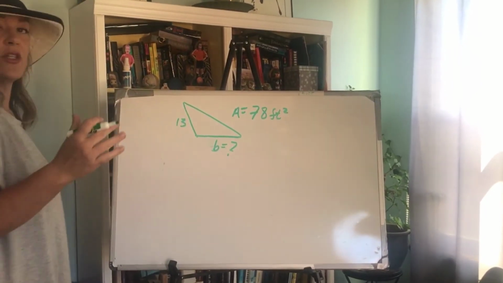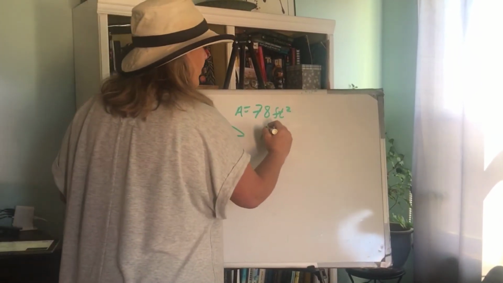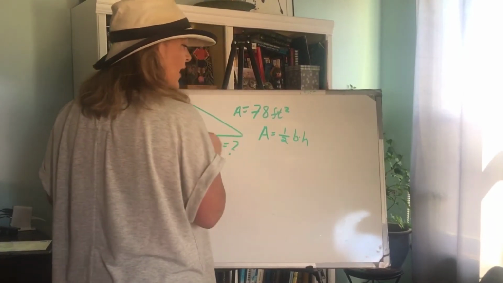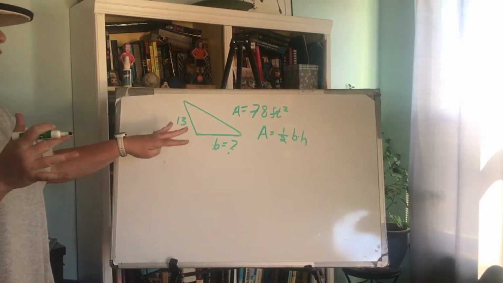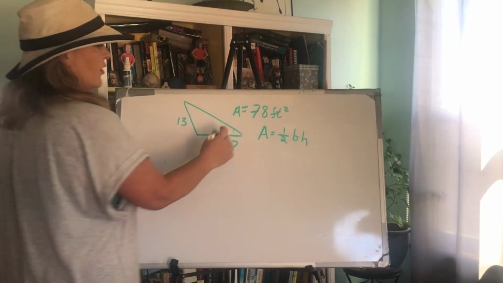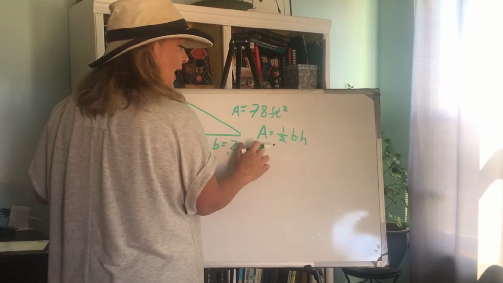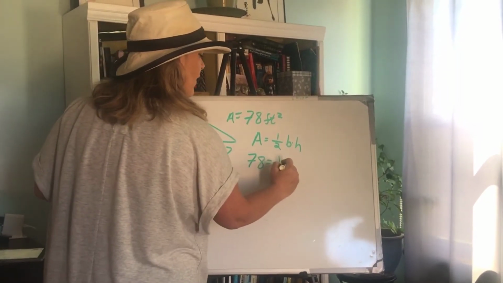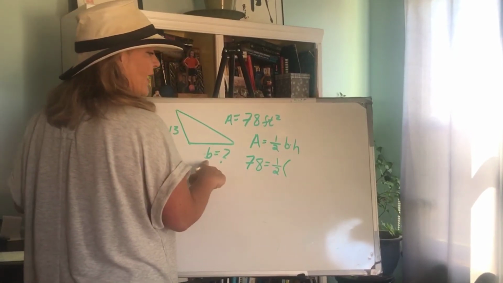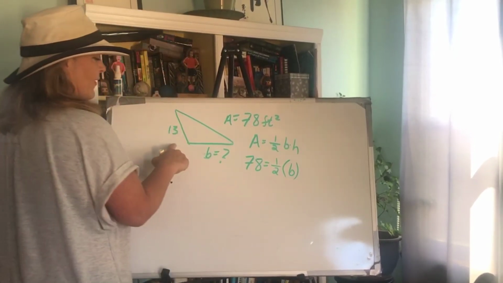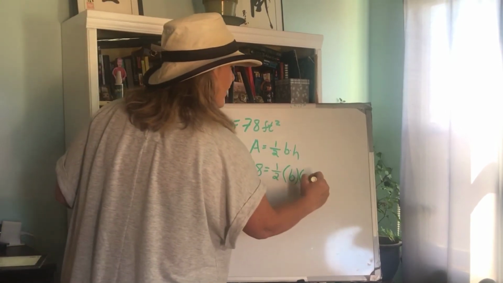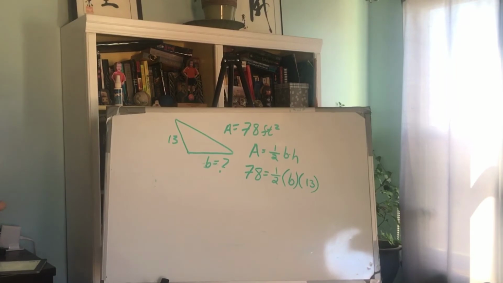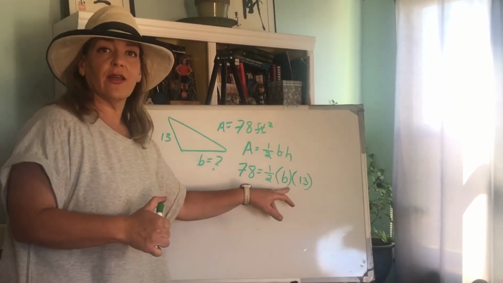So first, what we do is we write an equation. Area equals 1/2 base times height. Now we fill in the equation with our knowns. So we know the area, so everywhere we see an A, right, plug and chug, we put a 78. Then I keep my 1/2. Everywhere that I see a B, I leave B because I don't know B, that's my variable. Everywhere I see height, I put 13.